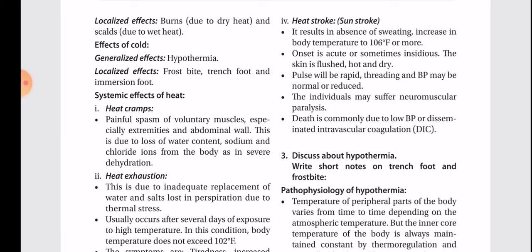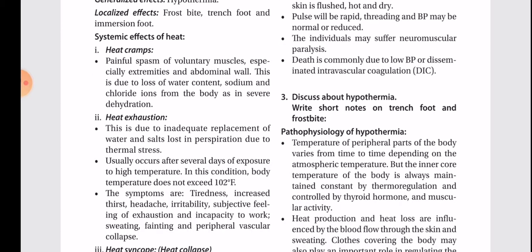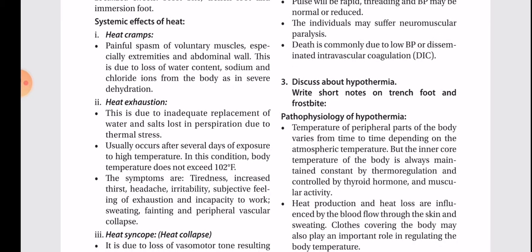Localized effects of burn: burns due to dry heat and scalds due to wet heat. Effects of cold: generalized effects, hypothermia. Localized effect: frostbite, trench foot, and immersion foot. Systemic effects of heat: heat cramps, painful spasm of involuntary muscles, especially extremities and abdominal wall. This is due to loss of water content and sodium chloride ions from the body, as in severe dehydration.